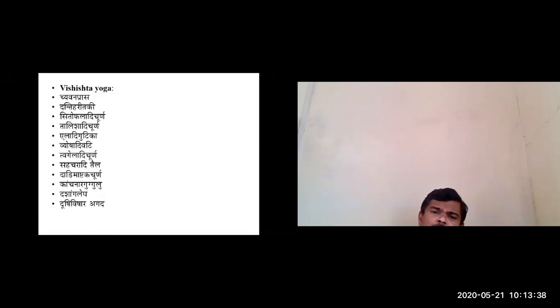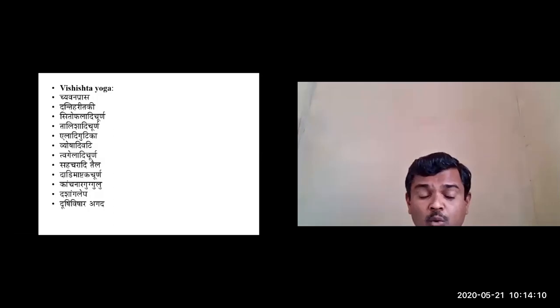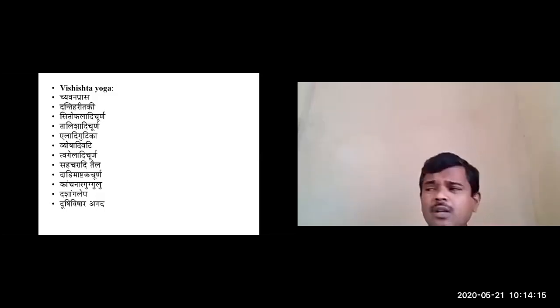So some of the Vishishta Yogas of ELA are Chyavanaprash, Danti Haritaki, Sitopaladi Churna, Talisadi Churna, Eladi Gutika. In Eladi Gutika, ELA is one of the main ingredients. Then Yoshadi Bati, Twageladi Churna, Twak Eladi Churna, Sahacharadi Taila, Dadimastaka Churna, Kara Gugulu, Dashanga Lepa, Dushivishari Agada. So in most of the Agada preparations, ELA is used because of its Vishagna property. Most of the Agadas use this.